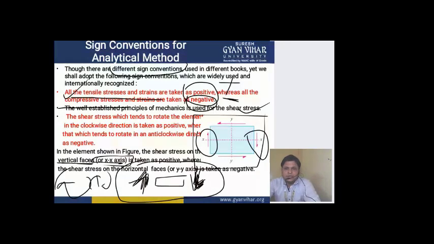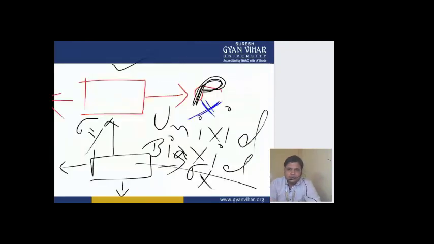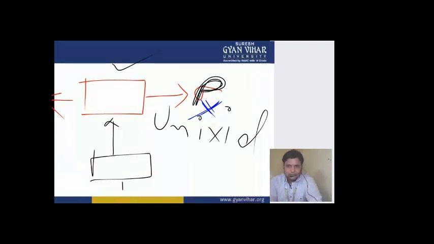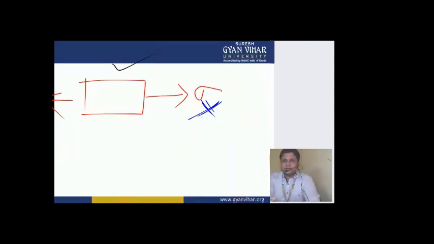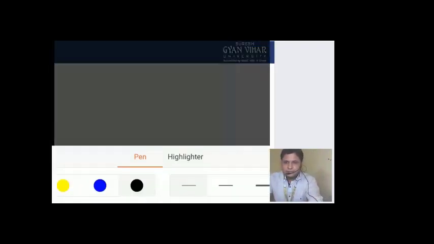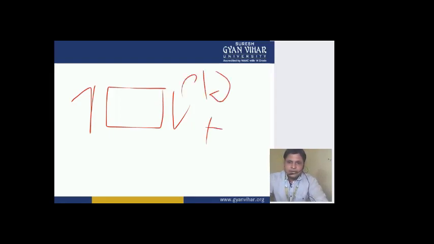And if the reverse is there, reverse means, students, that if the situation is like this, that you have a body and stress is acting in this way, this is considered as clockwise. So clockwise shear stress will be taken as positive.